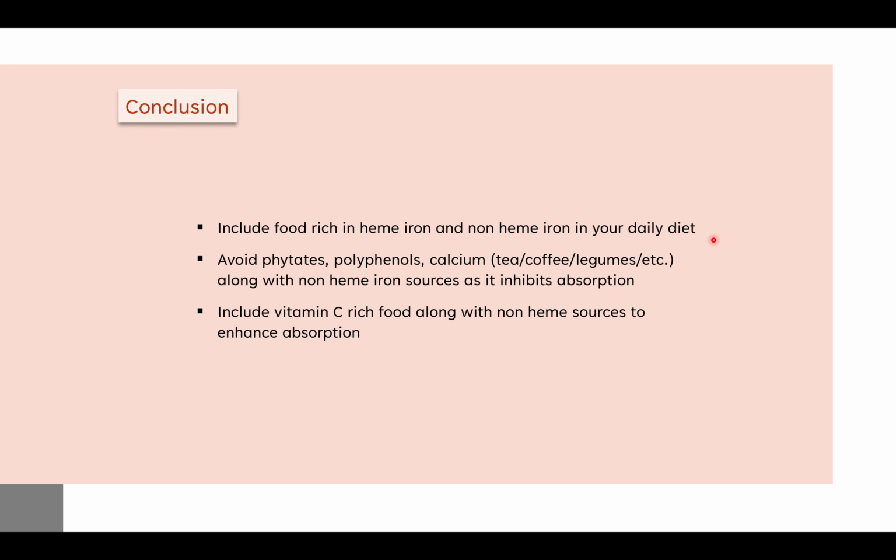Then we need to avoid phytates, polyphenols, and calcium-containing foods along with non-heme iron, as they inhibit iron absorption. Examples of these anti-nutrients are tea, coffee, legumes, etc. We need to avoid these along with non-heme iron food sources to increase the absorption rate of iron from the diet. Then, as I mentioned, we need to include vitamin C rich food along with non-heme iron to enhance its absorption.